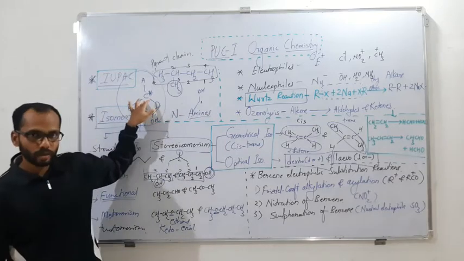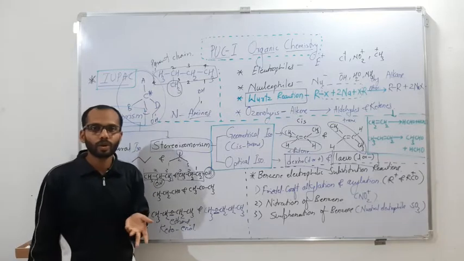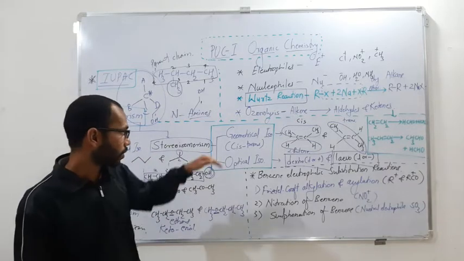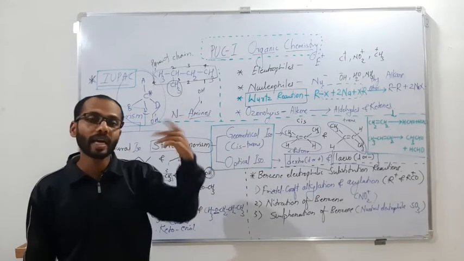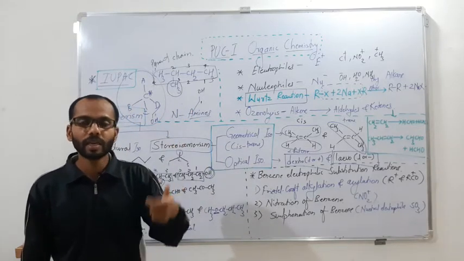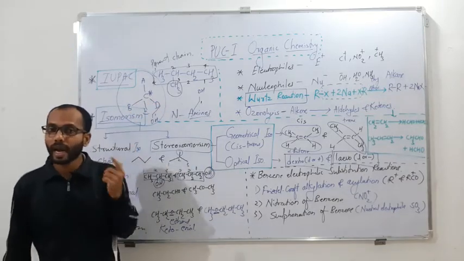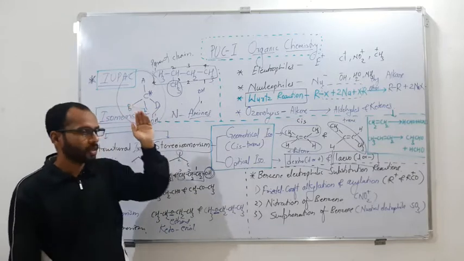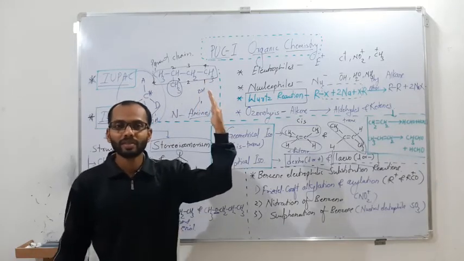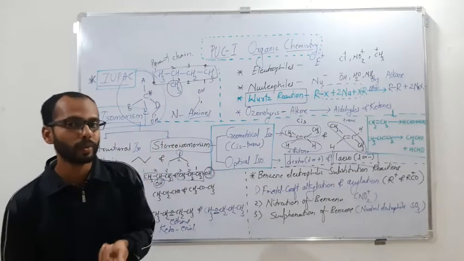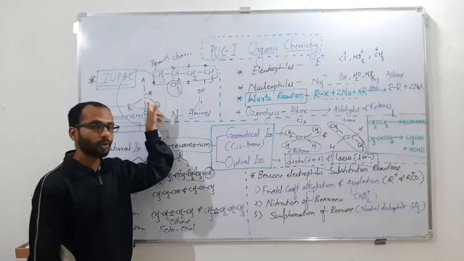The compound in which the central carbon is connected to 4 different groups has the possibility of optical isomerism. So that compound may also be called an optically active compound, because now it is able to show optical isomerism. If you don't have a chiral carbon, then whatever the direction of the plane polarized light is, it remains as it is, meaning the compound is not rotating the plane polarized light. Then it is called optically inactive. That is possible when there is no chiral carbon.